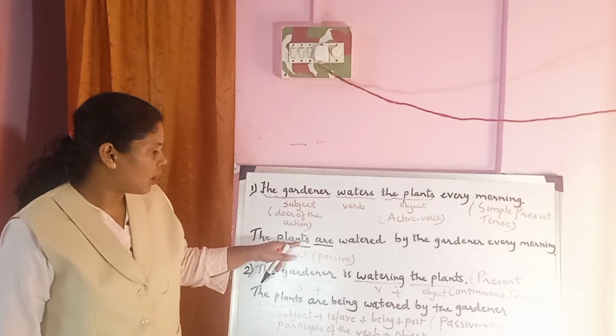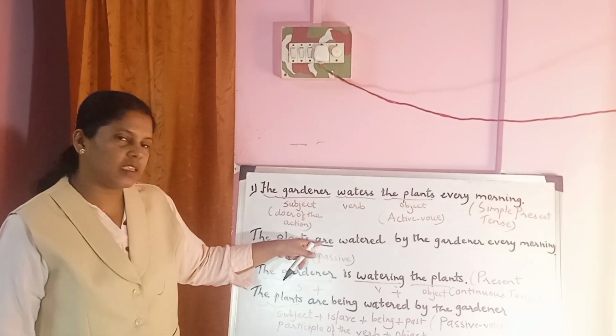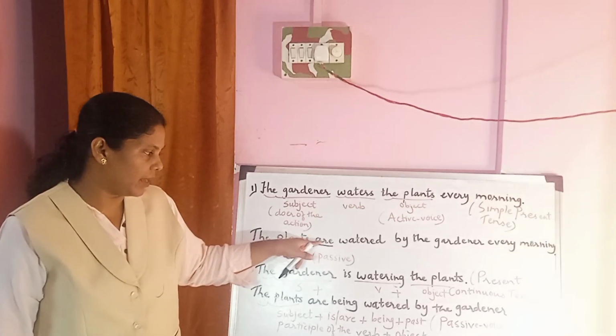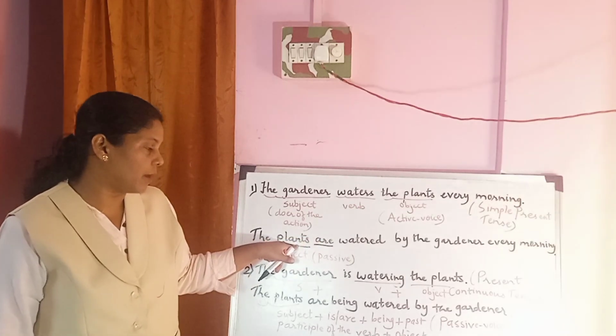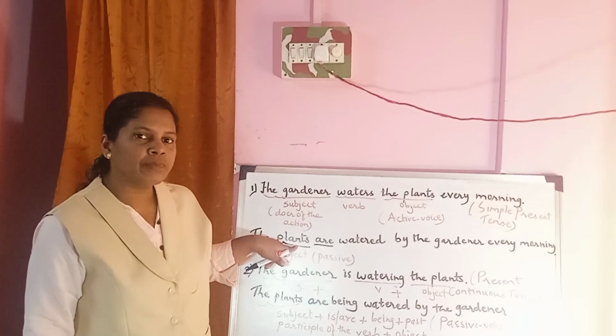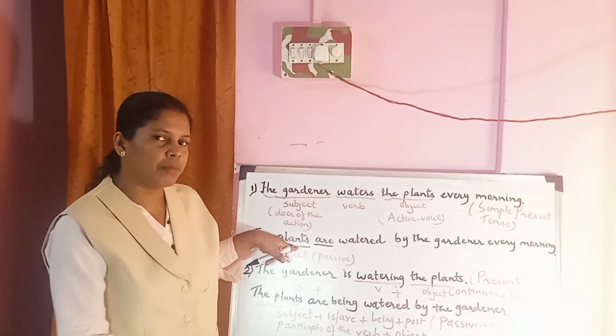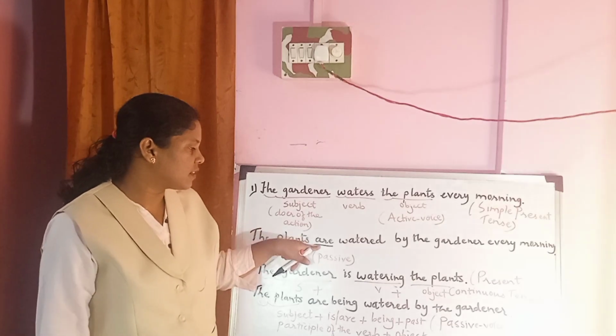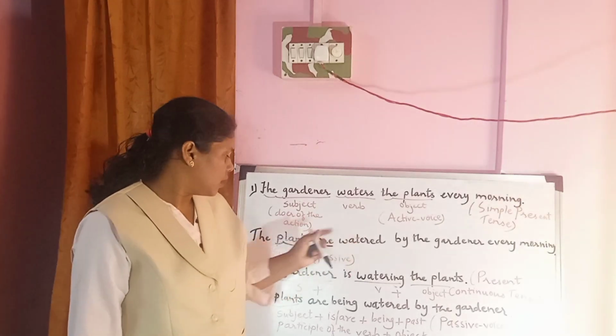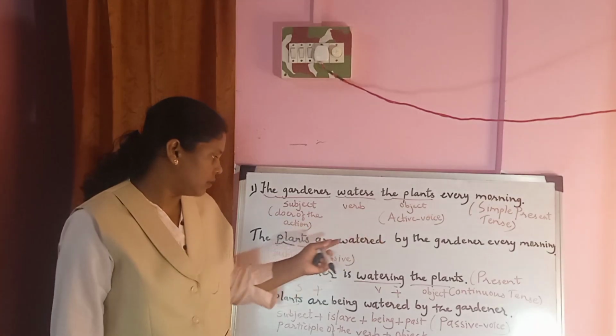And in the simple present tense the structure is subject plus is or are, the auxiliary verb, depending upon the subject that you are using. If it is singular, singular verb. If it is plural, plural verb. So the plants are watered by the gardener.